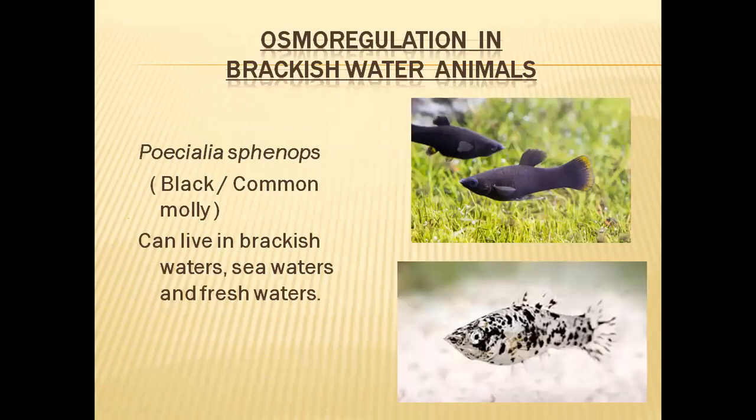And in these organisms, Poecilia sphenops. This is called black molly or common molly. The lower picture is the common molly, and the upper picture is the black molly. These molly fishes can live in brackish waters, sea waters, and fresh waters. So in any type of water body they can survive. That means they will behave according to the water in which they are living.